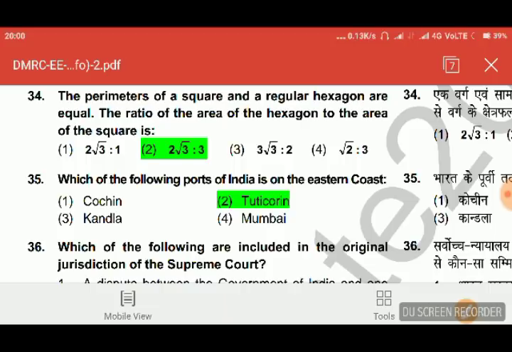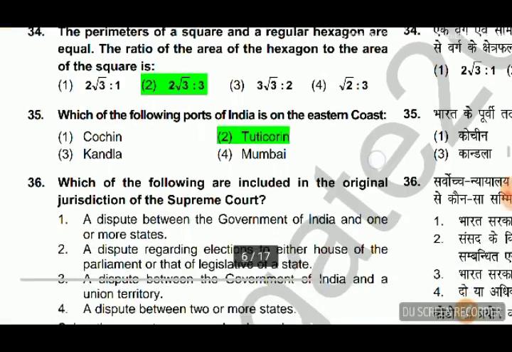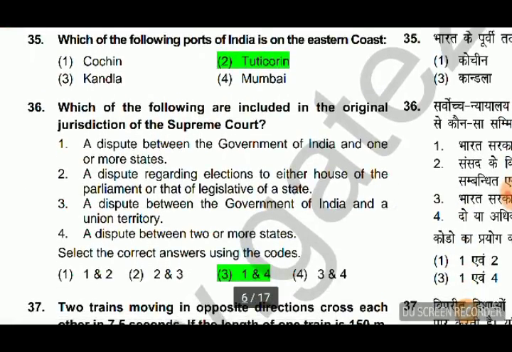Then, which of the following ports of India is on the eastern coast? It is Tuticorin port, also called V.O. Chidambaranar port, and it is in Tamil Nadu. Which of the following are included in the original jurisdiction of the Supreme Court? A dispute between the Government of India and one or more states: yes, it is. A dispute regarding election to either house of Parliament: it is related to the Election Commission of India. A dispute between the Government of India and a Union Territory: no, it is not. A dispute between two or more states: yes. So 1 and 4.